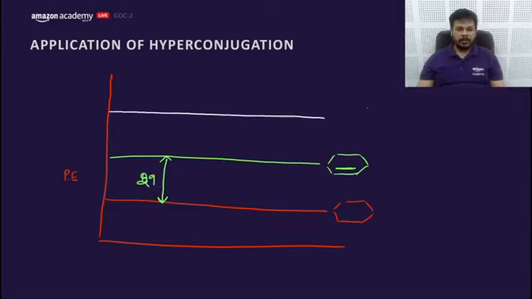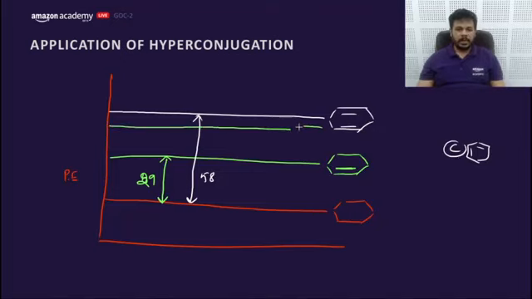If this energy level would be of dienes, this difference would be 58. And because option C is resonance stabilized, it will come down from compound B. That means somewhere here. This would be the energy profile of this conjugated compound. That means this data would be lesser than 58. That is for sure, because this compound is more stable than this.